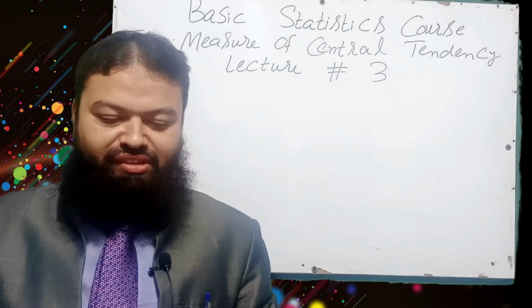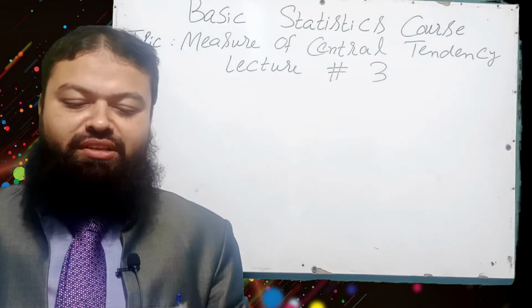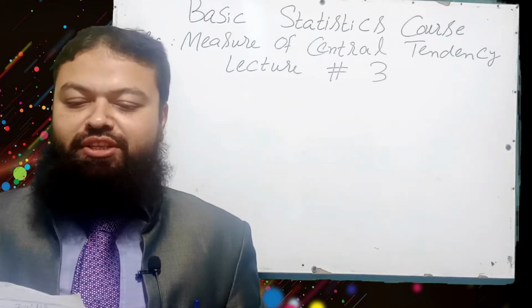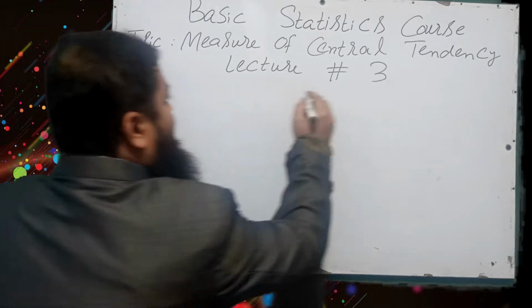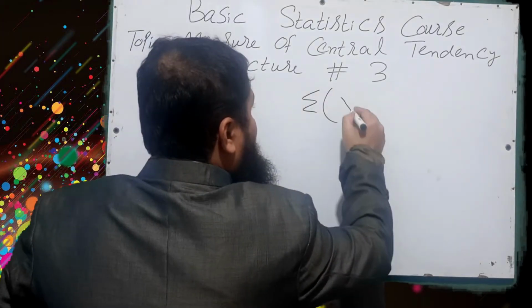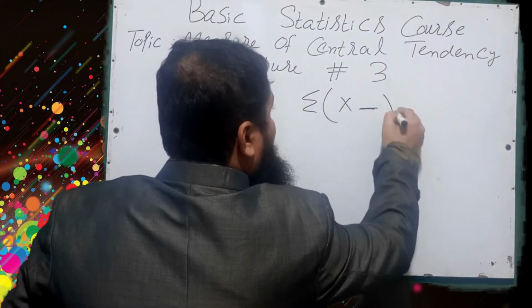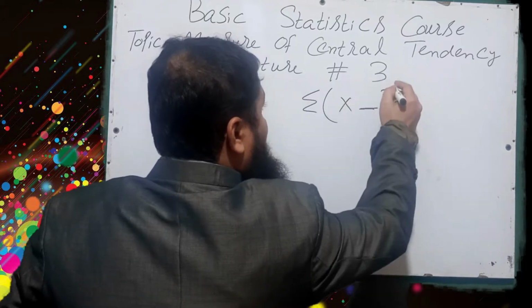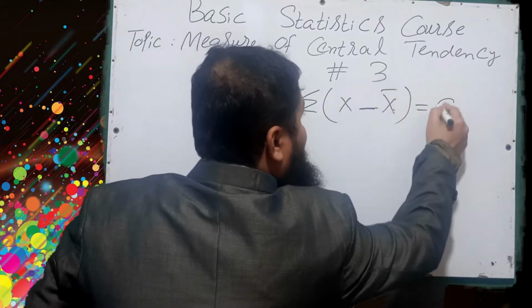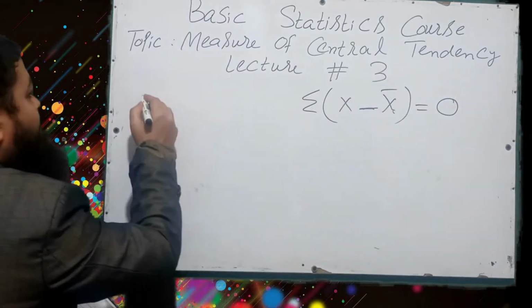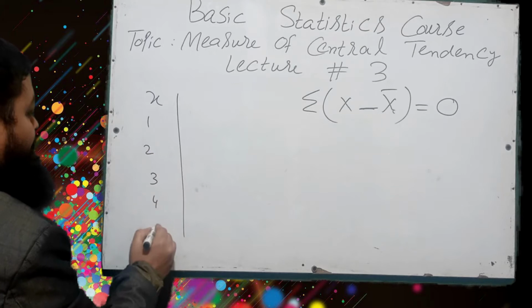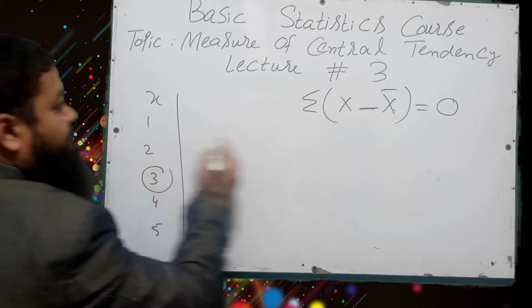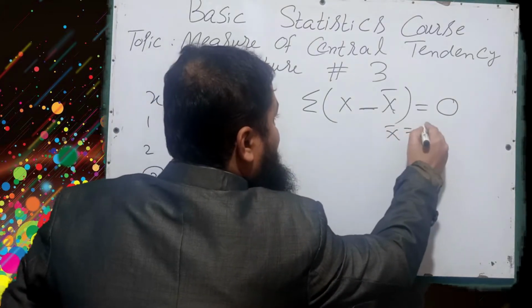Let's start. Question number 24 is the sum of deviations about mean. A very important question. The sum of deviations of values of x about mean is always equal to 0. For example, if we have some values of x: 1, 2, 3, 4 and 5, its mean is 3, x bar is equal to 3.